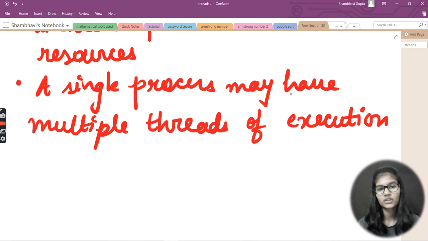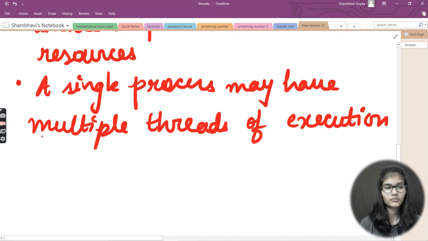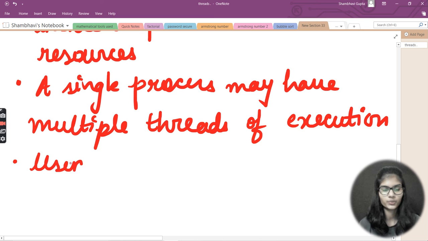No, it's not the case. Let's say you just have a single process, and that single process you can put upon multiple threads of execution as well, according to your requirement. So now the next thing that comes is when it is most useful.